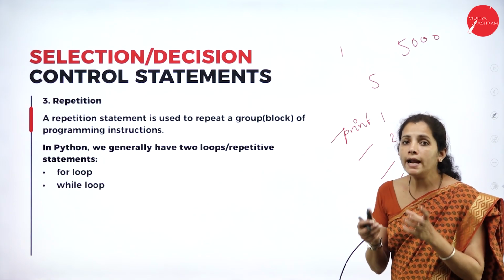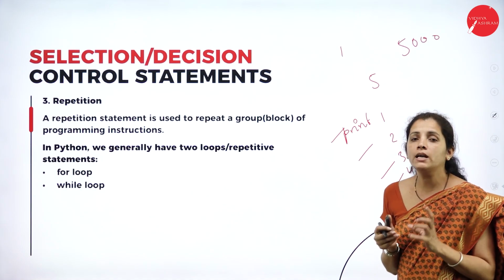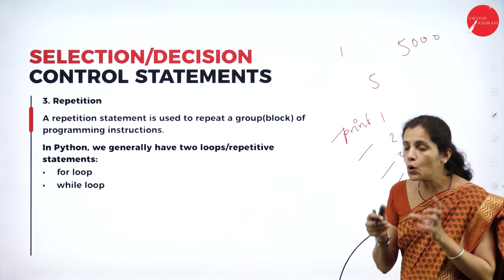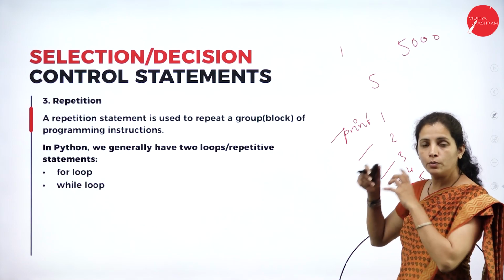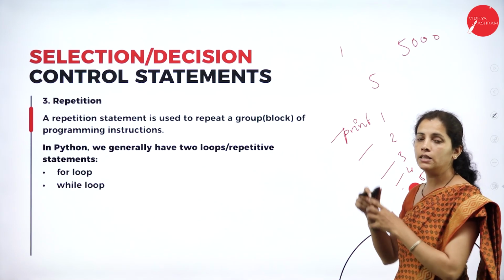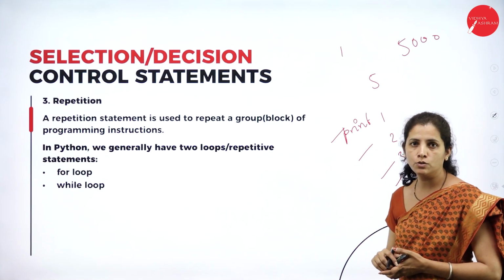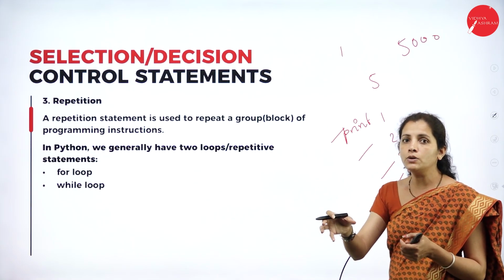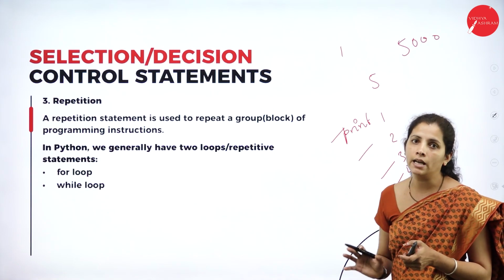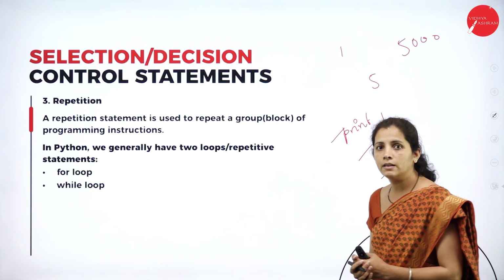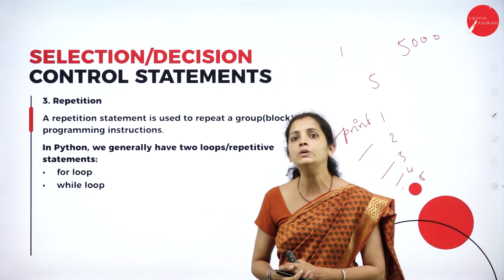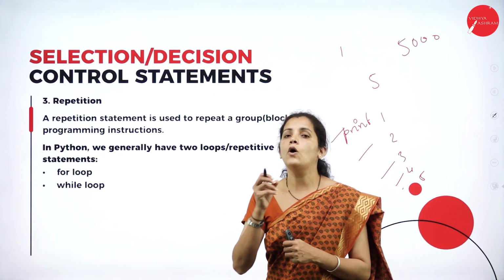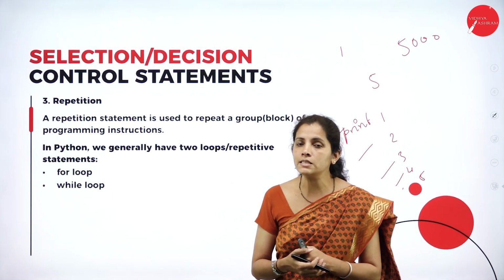So, I want to write a smart program. I want to become a smart programmer. So, what I'm going to do? I'm going to place this statement within the looping statement. So, I'll specify some condition. If the condition is true, execute that statement that many times. So, what's going to happen? The length of the program is going to decrease, and it also reduces the complexity of the program.